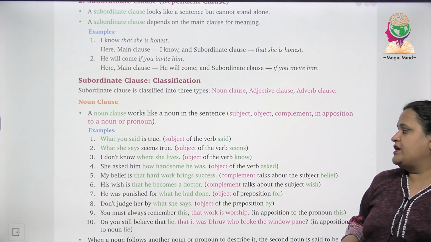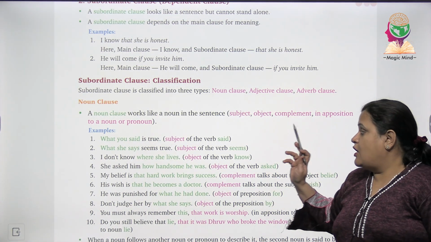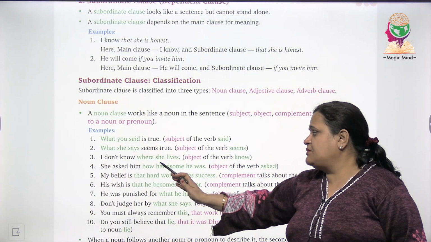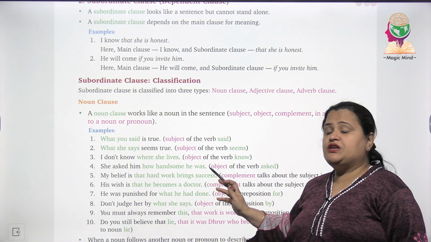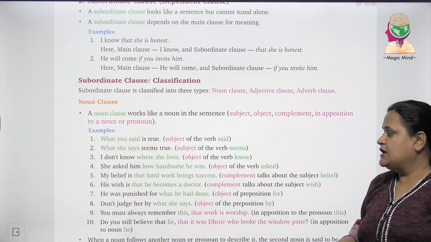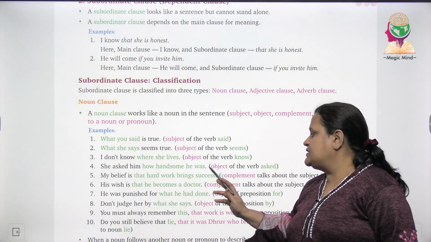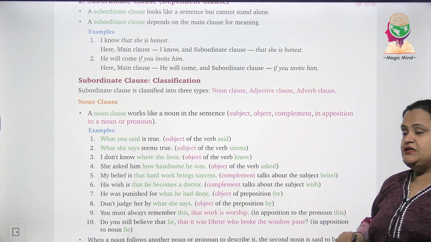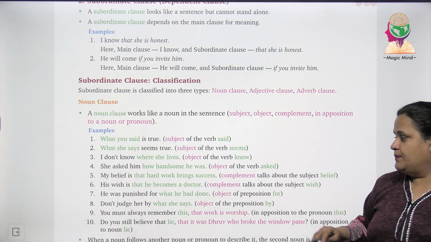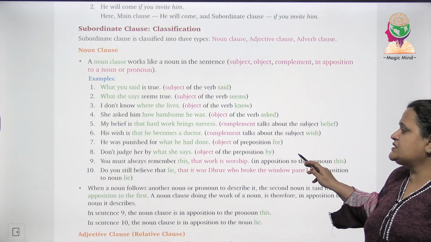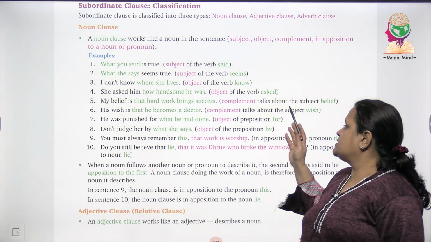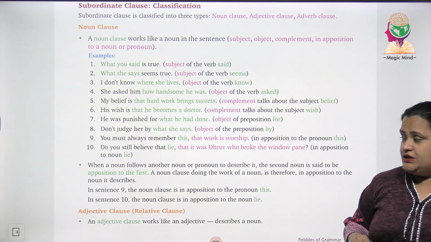I don't know where she lives. Object of the verb know. She asked him how handsome he was. So object of the verb asked. My belief is that hard work brings success. Complement, ये complement है. Talks about the subject belief. His wish is that he becomes a doctor. Complement talks about the subject wish.